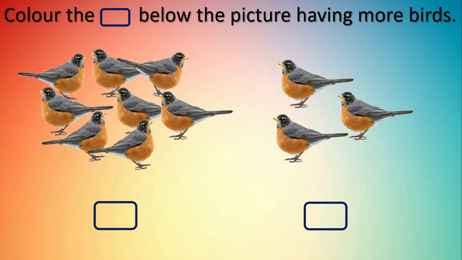We can see through our eyes that the first group has more birds compared to second group. Correct? Because in the second group there are only and only 3 birds we can see. So, children, we will color the box under the first picture. Isn't it?